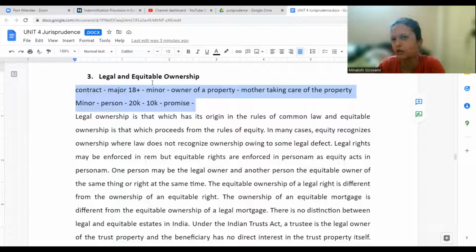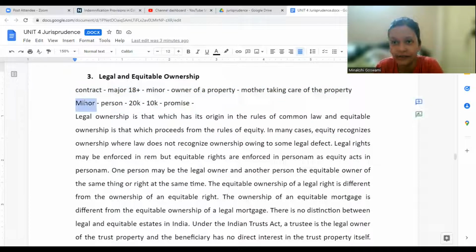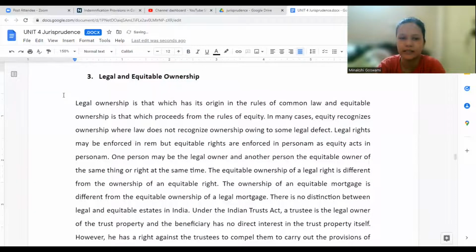Okay, so this is what is equitable. Sometimes judgment may come in favor of the minor. In the Mohori Bibee case, the contract is invalid, prima facie. The buyer has to ensure that the person has attained 18 years of age. Yes, but in this case, because he misrepresented, it was the minor's fault. So the courts felt that it's not fair that we simply allow him to take the benefits. So the court recognized this, and that is nothing but equitable ownership. The court considers equity rather than what is written in the law.